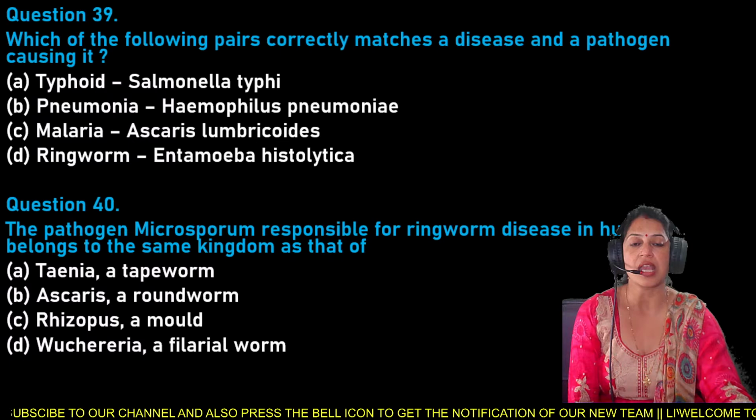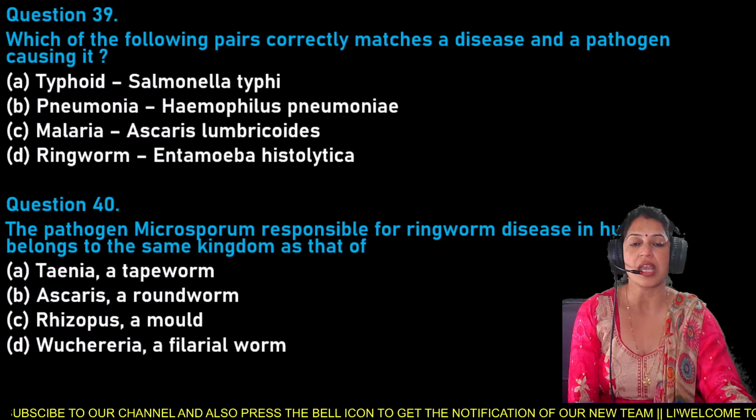The pathogen Microsporum is responsible for ringworm disease in humans. It belongs to the same kingdom as not a Taenia, a tapeworm; not Ascaris, a roundworm; not Wuchereria, a filarial worm; but Rhizopus, a mold. So here option C is the right answer for question number 40.